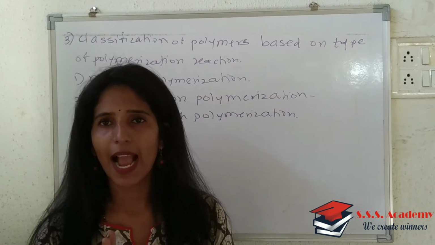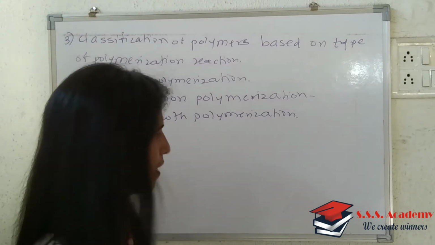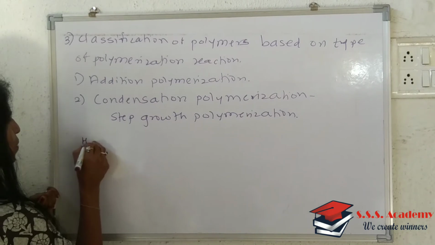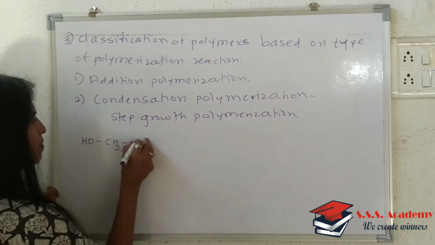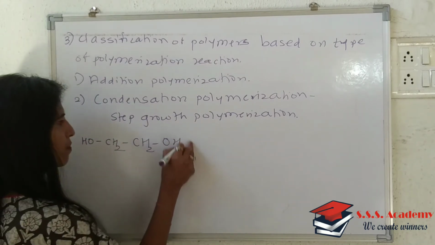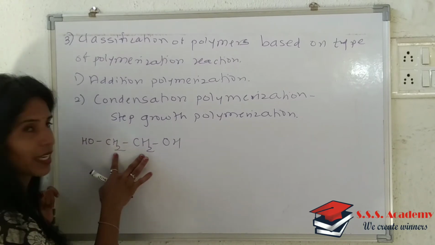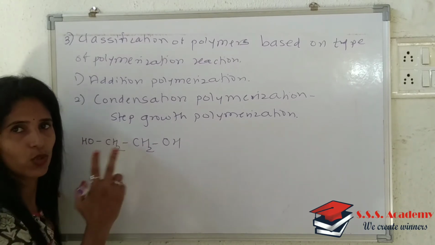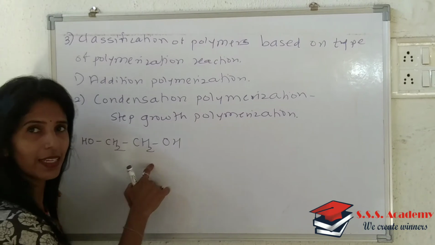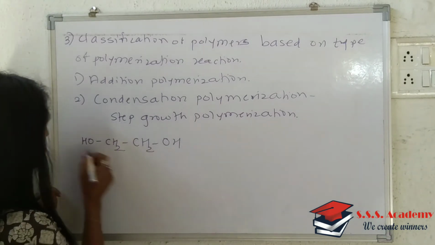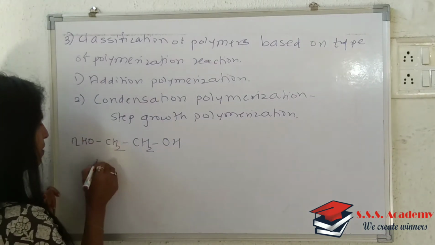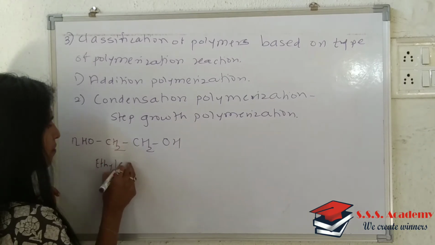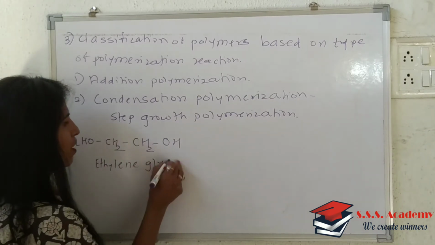Two reactants are involved in this. Let's see. One refers to ethylene glycol. What is this? It's an ethylene unit, CH2, CH2, therefore it becomes ethylene, and these are two hydroxyl groups. We will take N moles of this. This is nothing but ethylene glycol.